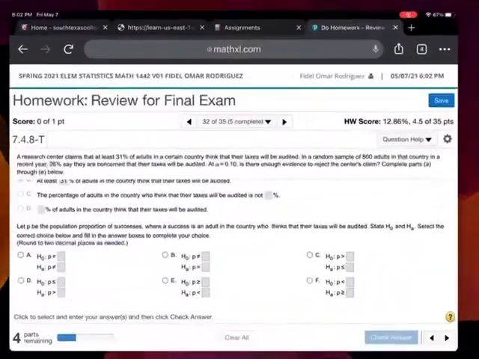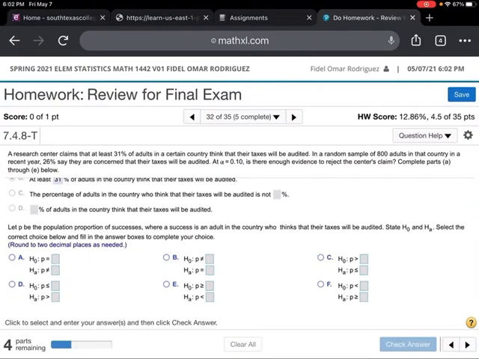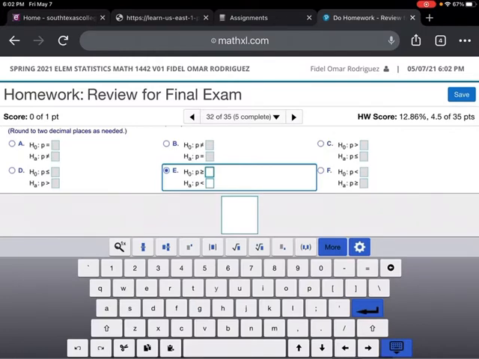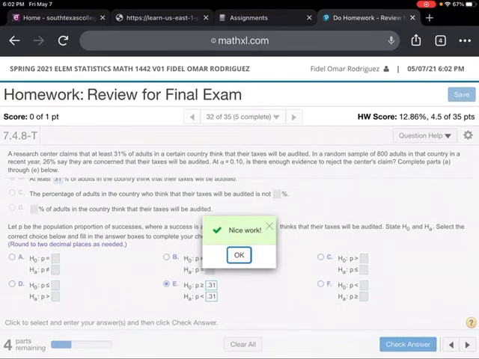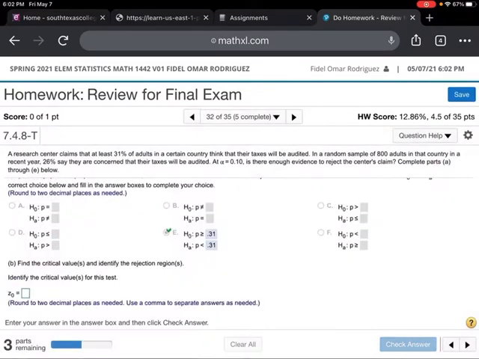So when I come back to my problem, my null is greater than or equal to 0.31, so right here I'm going to put in 0.31, and my alternate is that it's less than 0.31. We check our answer, and of course we got it. Now we're going to do the next part.